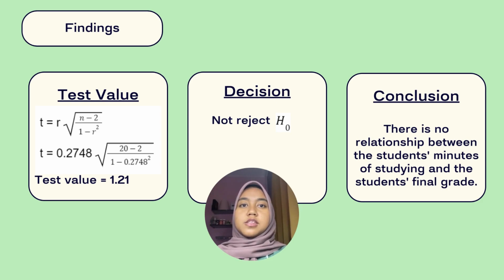The final step is to make the conclusion to summarize the result. At alpha equals 0.05, we can conclude that there is no relationship between the minutes of studying and the students' final grades. Thus, students with higher final score do not have higher minutes of study.